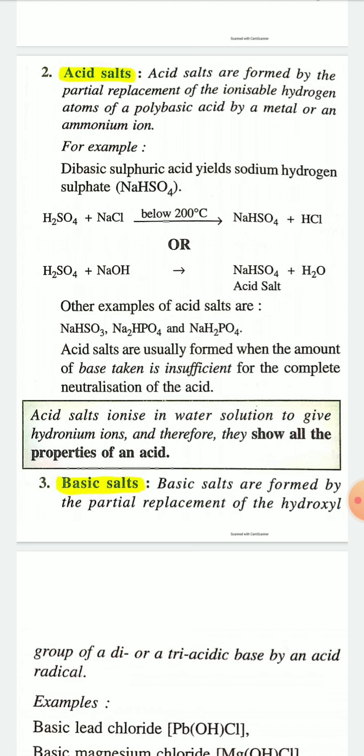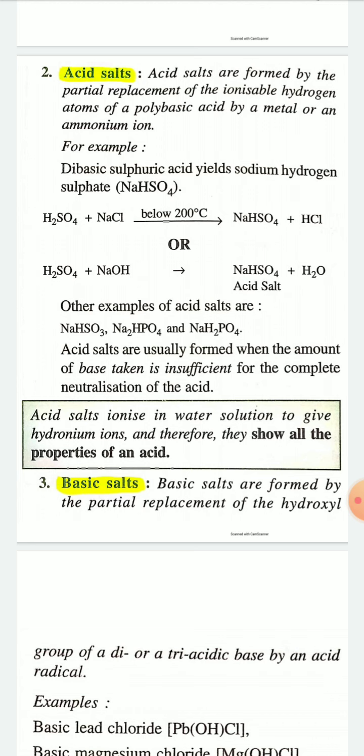Some other examples of acid salt are sodium hydrogen sulfite, sodium hydrogen phosphate, that is disodium hydrogen phosphate and monosodium hydrogen phosphate, Na2HPO4 and NaH2PO4.